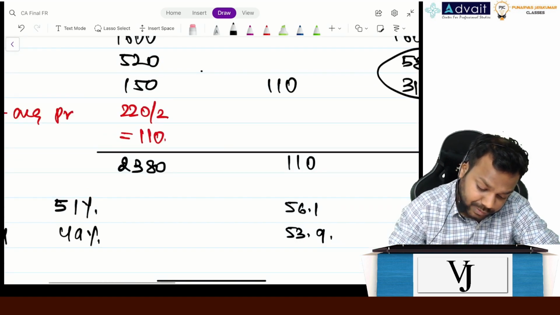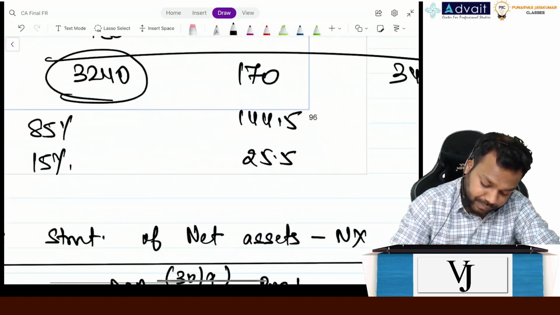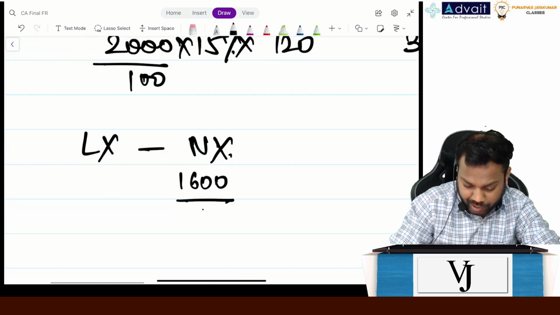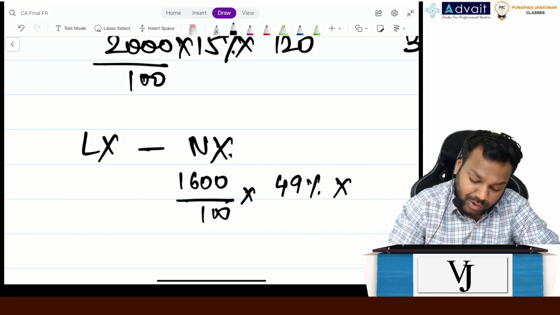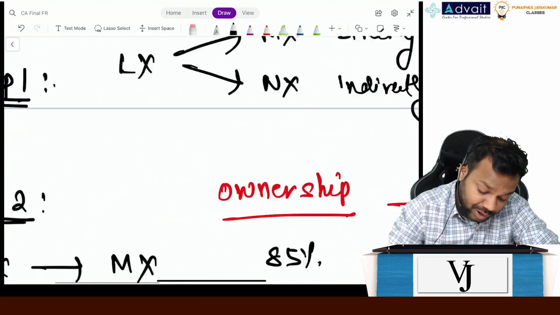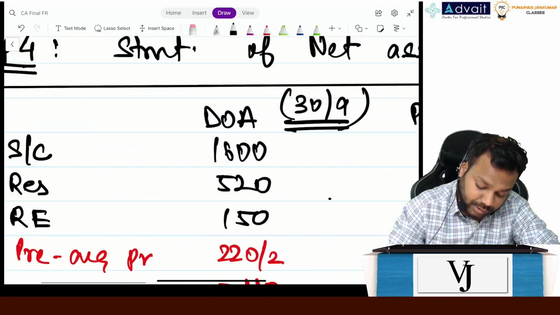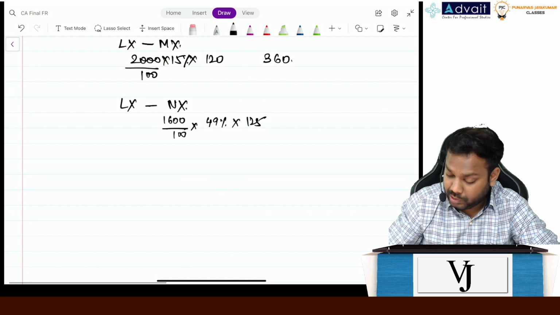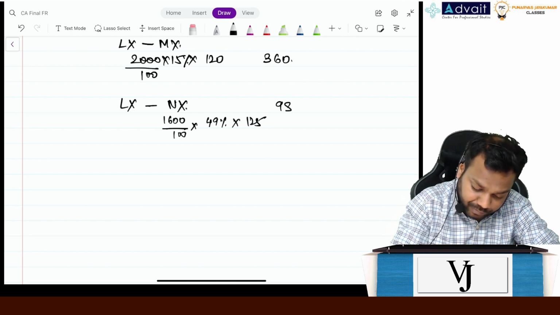So what is the total number of shares? 1600 divided by 100. Now what is the amount held by NCI? 49%. What is the fair value of NX Limited? 125 per share. So 1600 divided by 100 into 0.49 into 125 is 980. Clear?